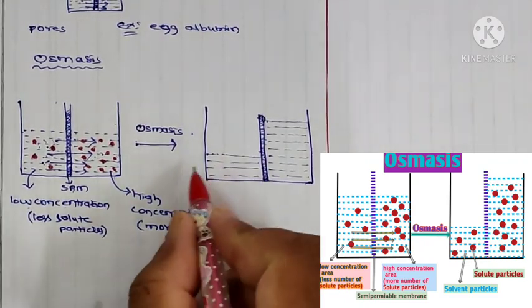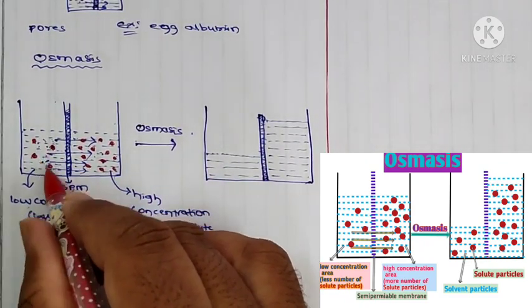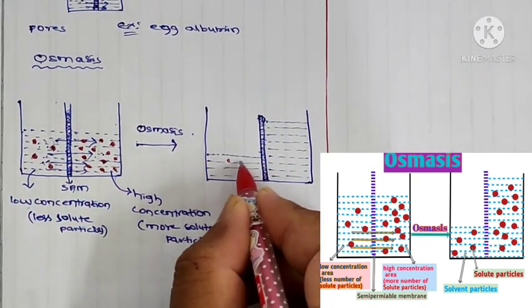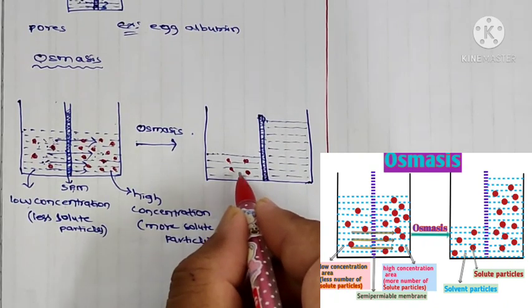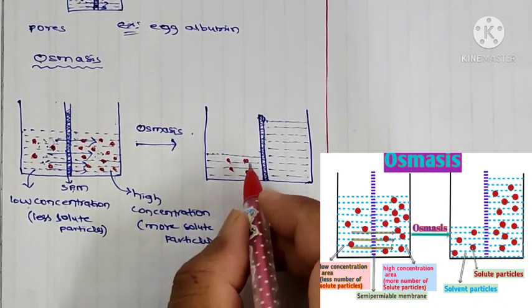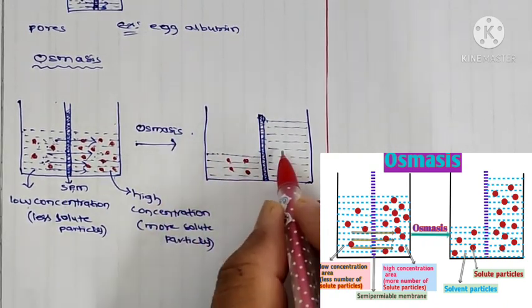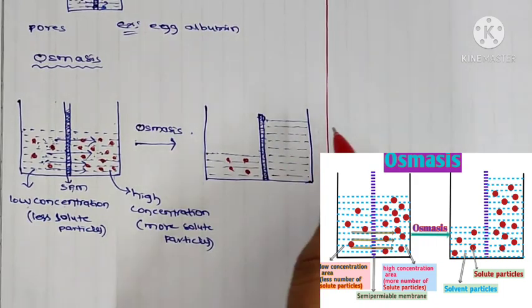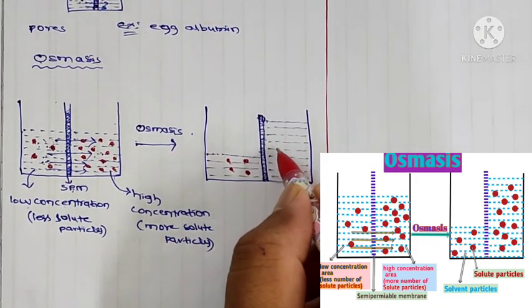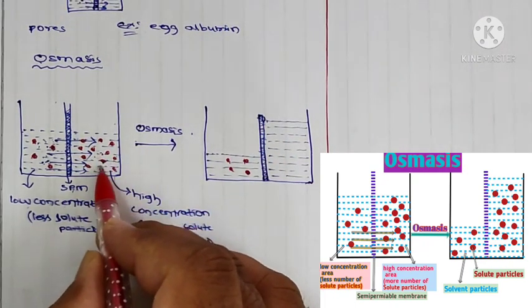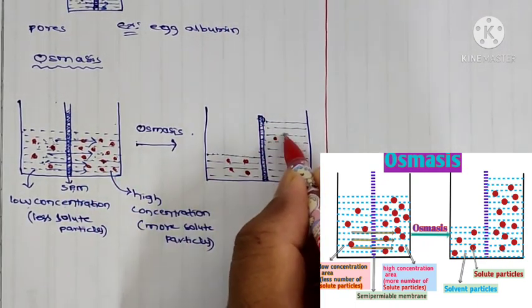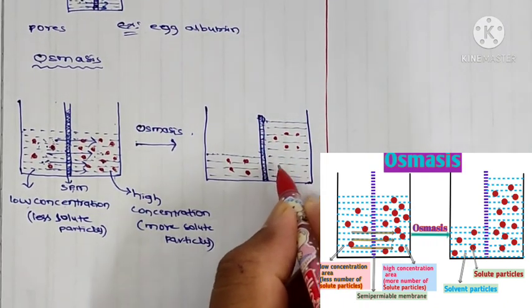So here at left side we have only 4 solute particles. There is no change in number of solute particles after osmosis. And at right side also there is no change in solute particles. So here 12 particles and here also 12 solute particles.